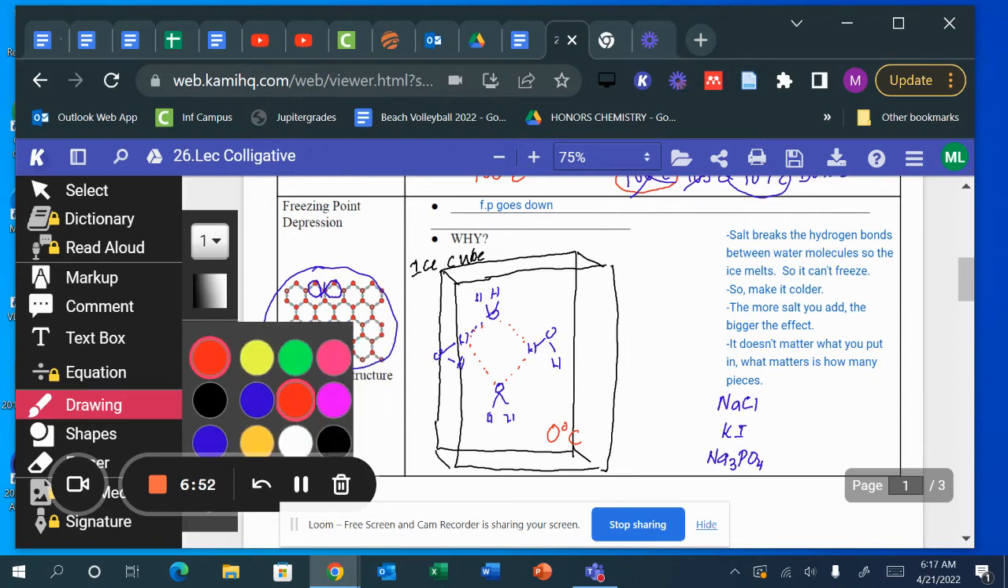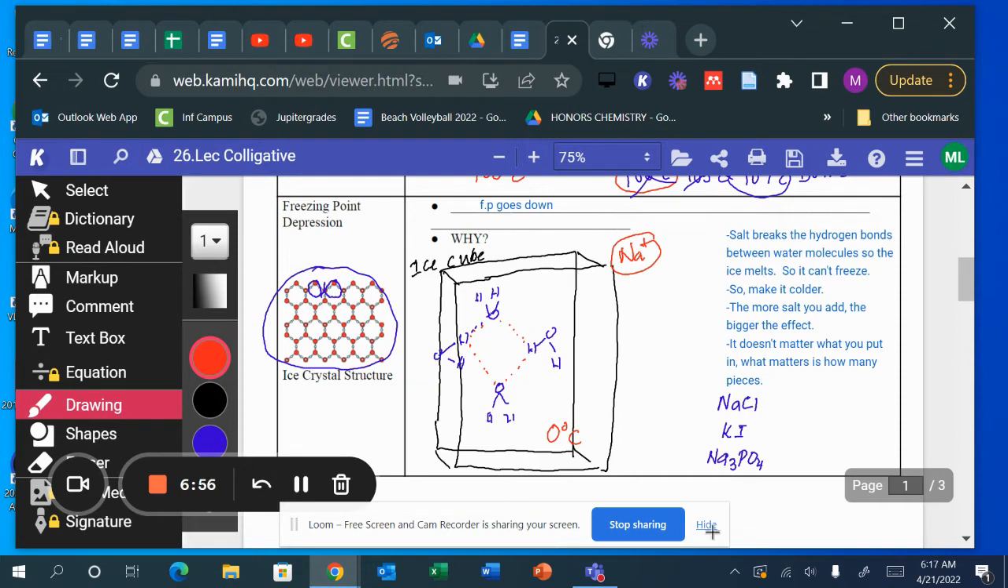What happens if you put a solute in there? Let's say the solute is Na+. It will get in the way right here. Therefore, this cannot freeze. The salt, or it doesn't have to be salt, again, it can be any solute that will bond with water. The salt breaks the hydrogen bonds of the water molecules, so the ice melts. It cannot freeze. So what do we do?